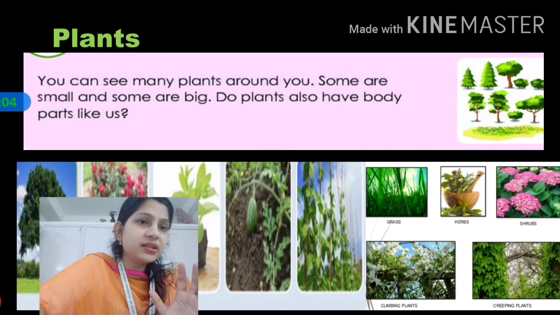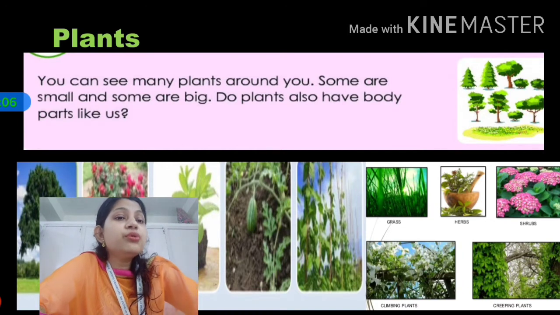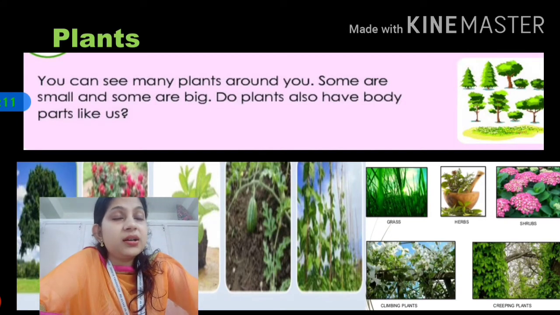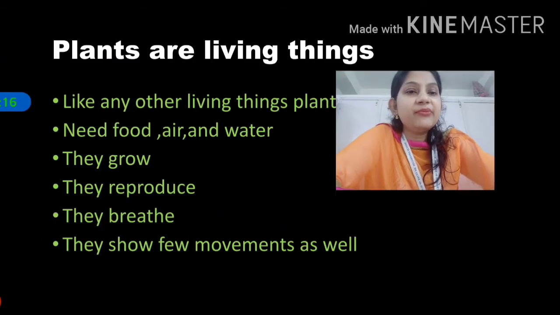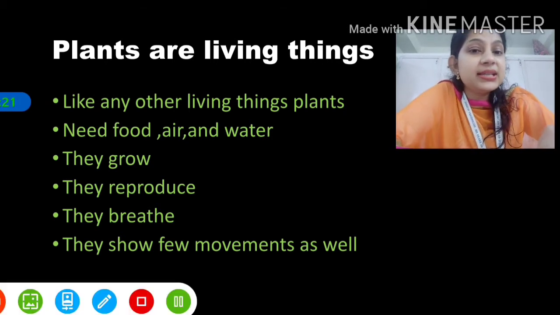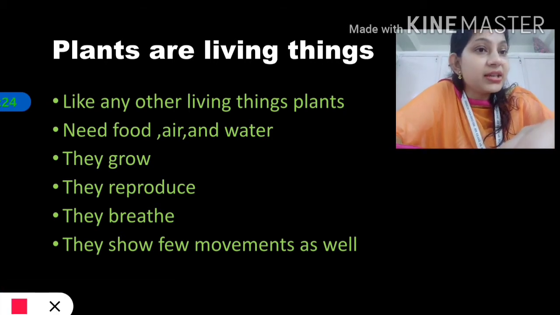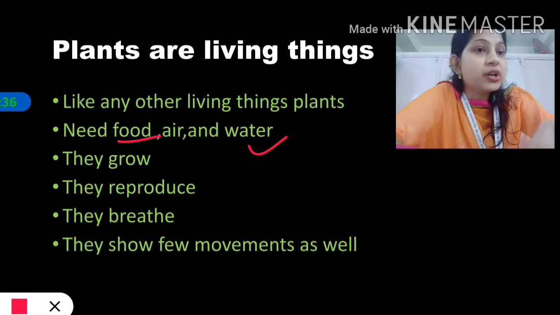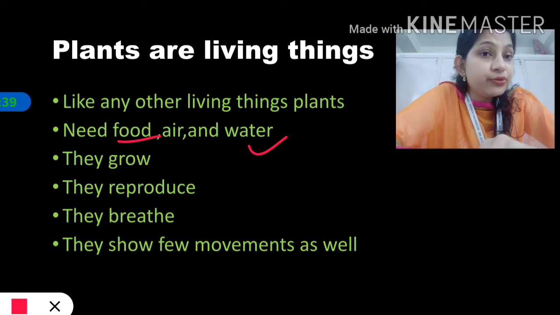Thus we know that there are many different types of plants. So do you know if plants are living or non-living? Can you tell me? Okay children, yes, you will say yes ma'am, we know that plants are living. We have learned about this in our previous chapters. We have learned that plants are living things. So what are the features of living things? Like any other living things, plants need food and water. All living things need food and water. Plants also need food and water. So we will learn from where they take food and water.